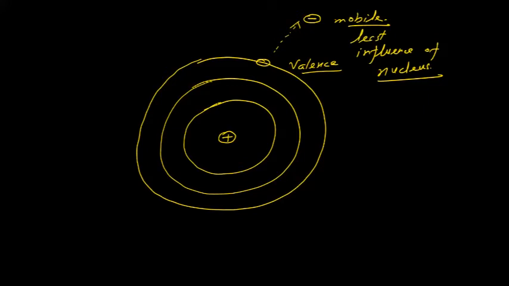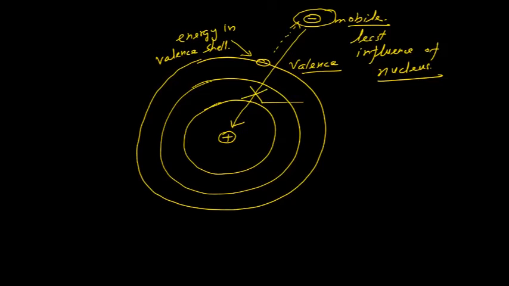So what in this diagram has been mentioned as the valence band is the energy in the valence shell. What has been named as the conduction band is that shell where the electron becomes mobile. It can move there on its own, means it is not under the effect of the nucleus.